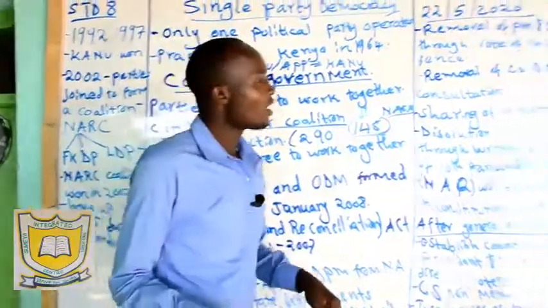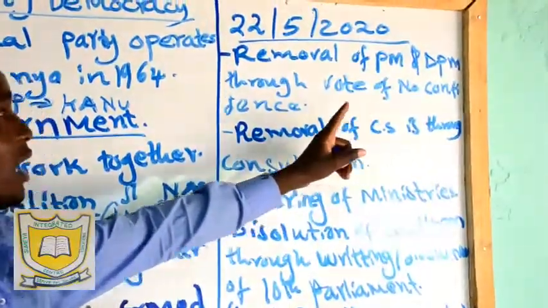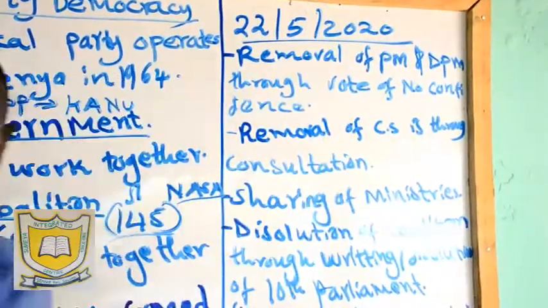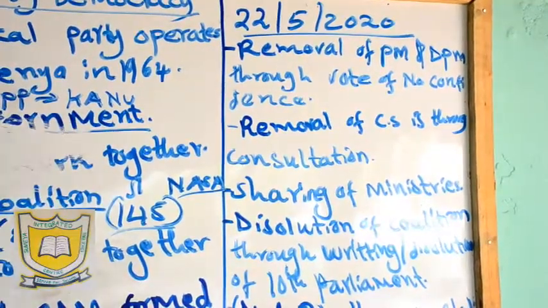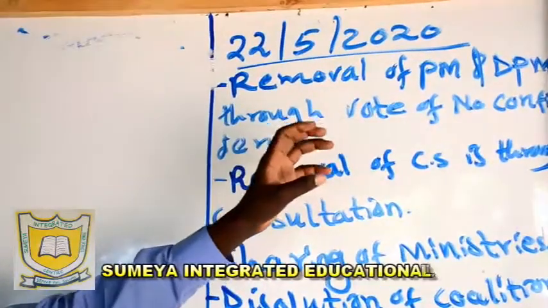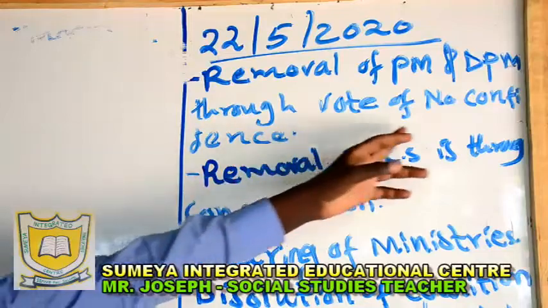Then, in the case of removal of a prime minister or deputy prime minister, it was through what we call the vote of no confidence.